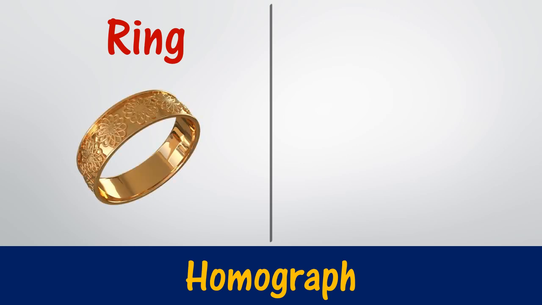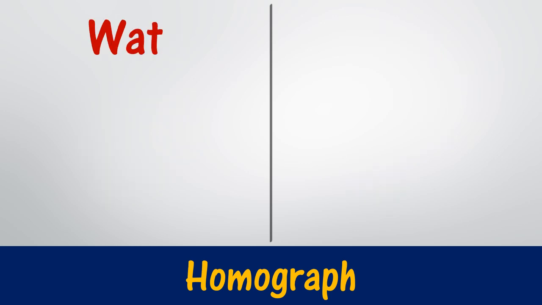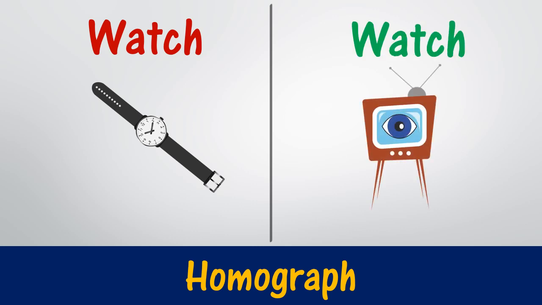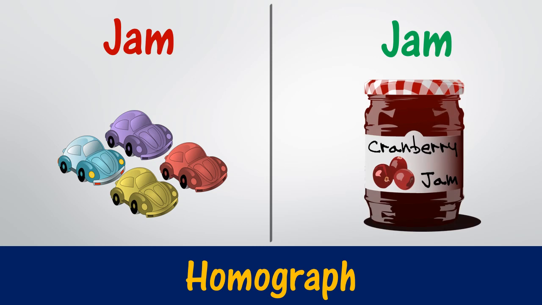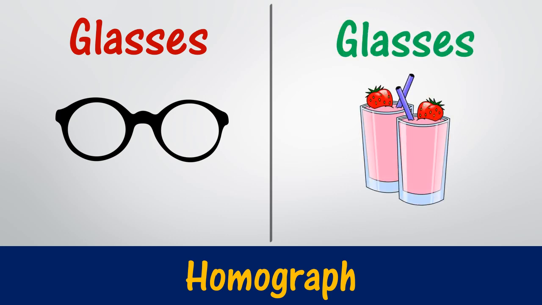Ring is an ornament here, and the other one is a telephone ring. Watch, a wristwatch, and the other one as in watching a television. Jam, a traffic jam, and the other one which we put on a bread. Glasses, eyeglasses, and glasses used to serve drinks.